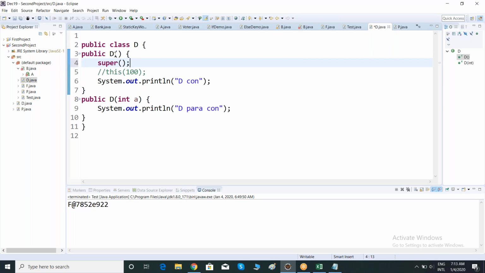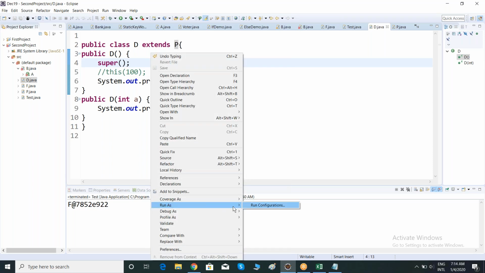This is a default constructor, right? Let me make the relationship: extends P. Now observe, if I execute, it is saying syntax error. Oh, sorry. Yeah, observe. So if I want to execute my parent class constructor, I have to make it like this. Run as Java application.